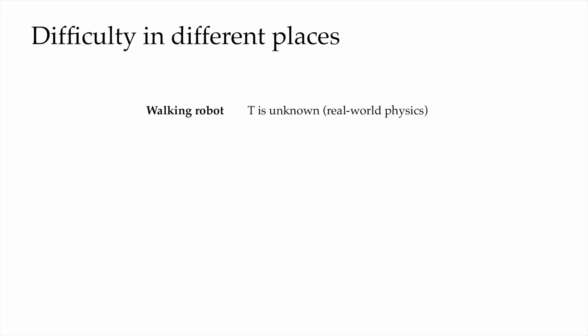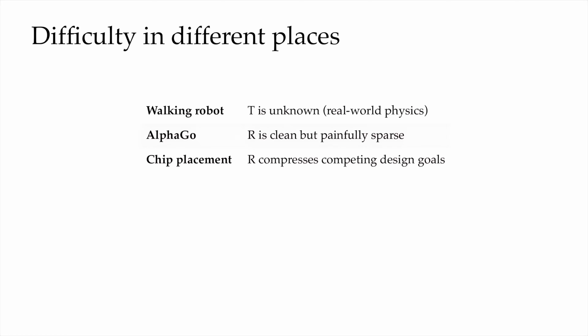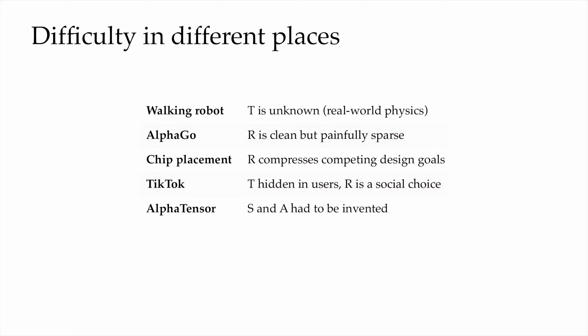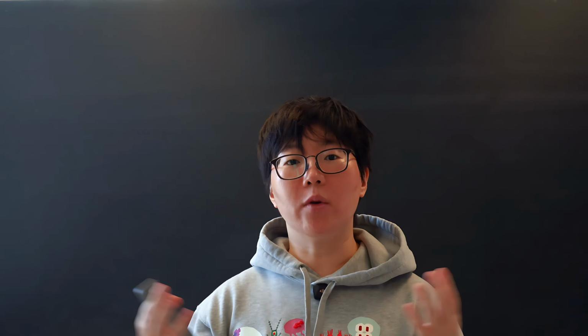For the game of Go, the reward was clean but very delayed. For chip placement, the reward R has to compress competing design goals. For TikTok, internal human states were hidden and very difficult to model, and the reward R was actually a social choice. And finally, for AlphaTensor, the state space and action space had to be cleverly invented. And that is the pattern. Writing down this 5-tuple S, A, T, R, gamma is not just bookkeeping, it's not clerical work, it's the entire modeling act.